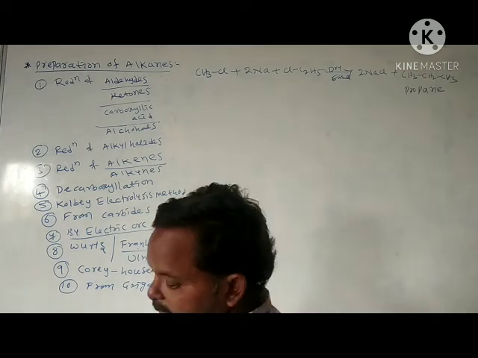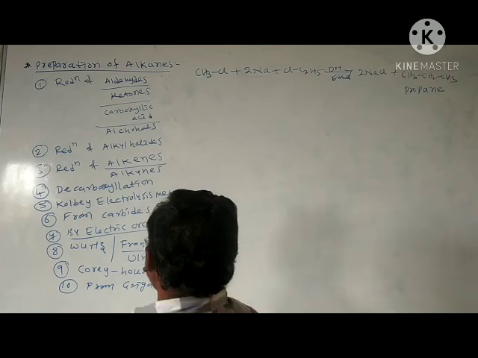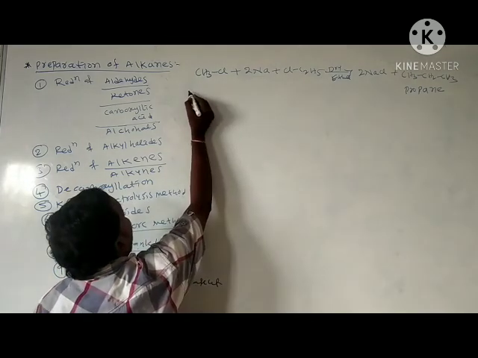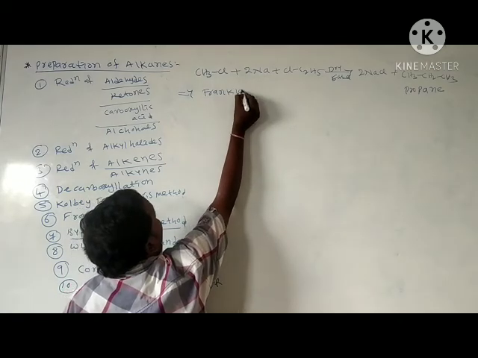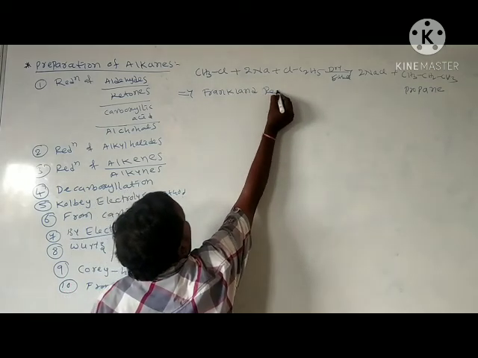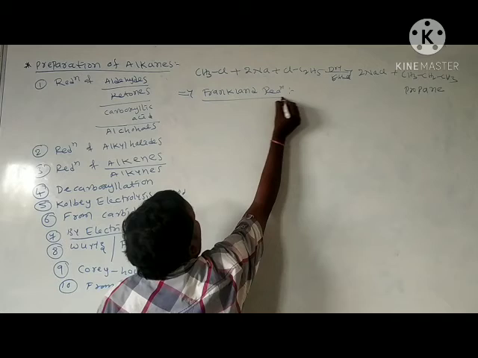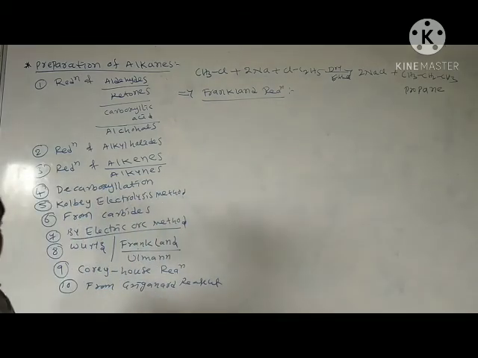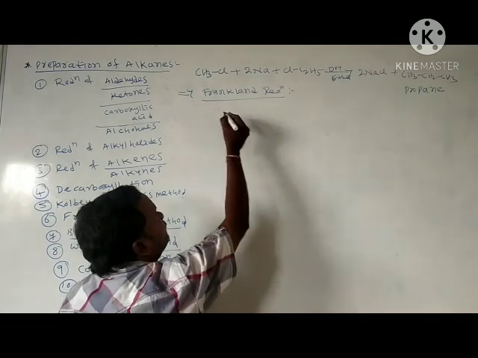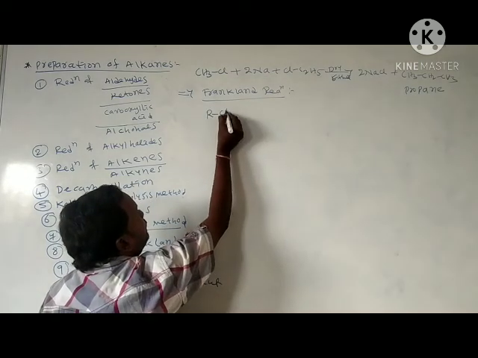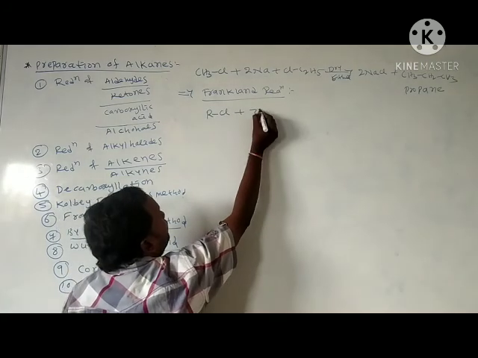Next, in continuation, Frankland reaction. See the Frankland reaction. What is the Frankland reaction? Same method. Just I am giving only a simple one.